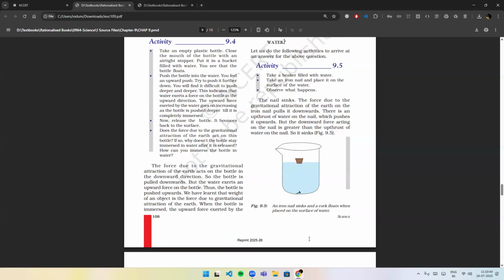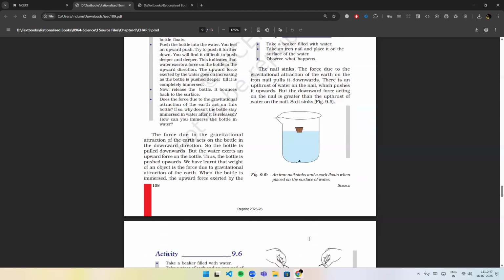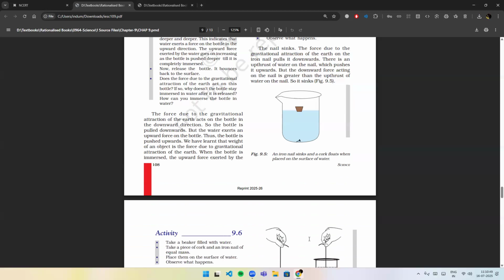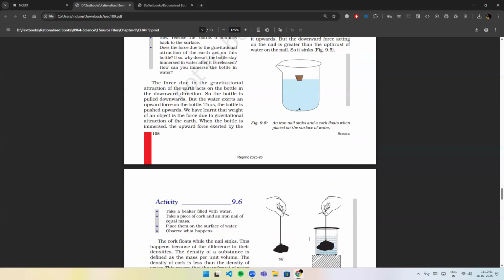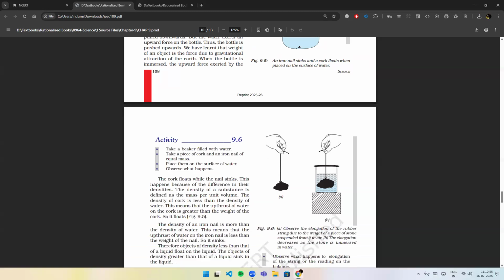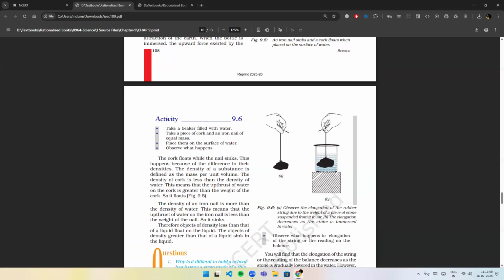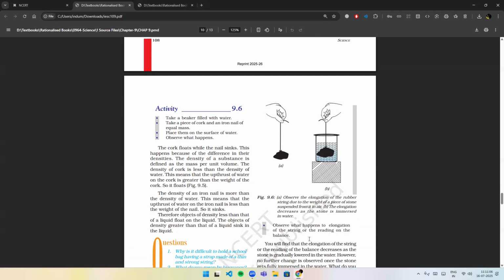There is an upthrust of water on the nail which pushes it upwards, but the downward force acting on the nail is greater than the upthrust of water on the nail, so it sinks. Activity 9.6. Take a beaker filled with water, take a piece of cork and an iron nail of equal mass. Place them on the surface of water. Observe what happens. The cork floats while the nail sinks.